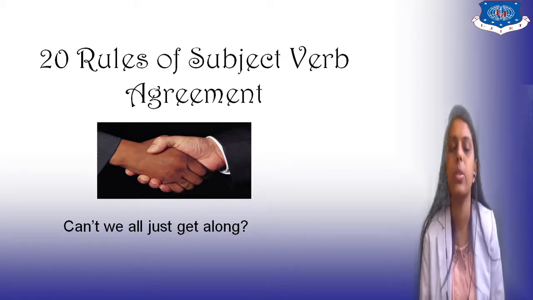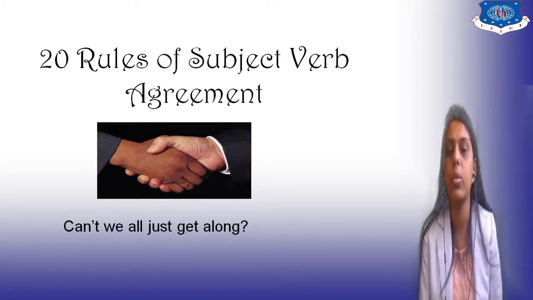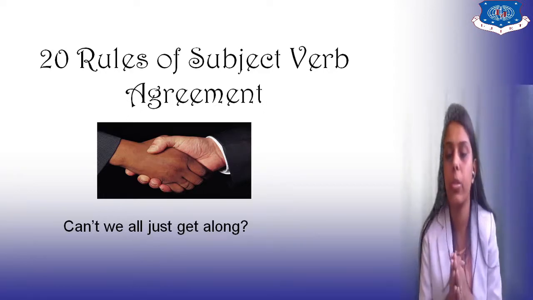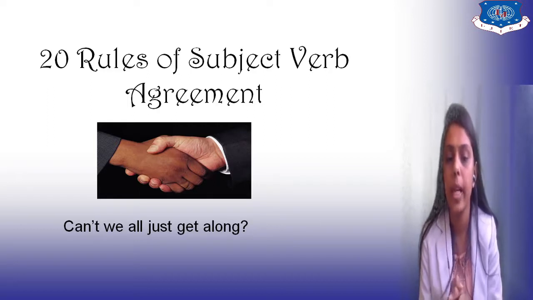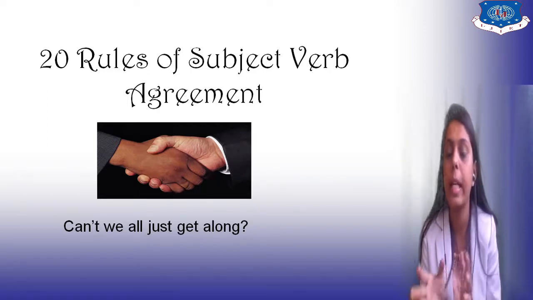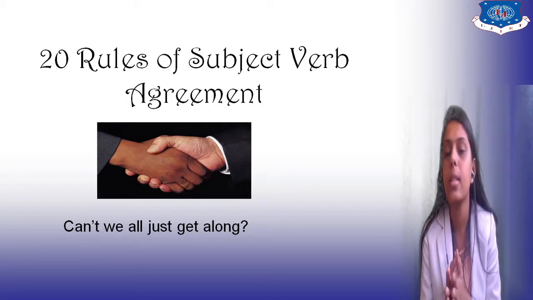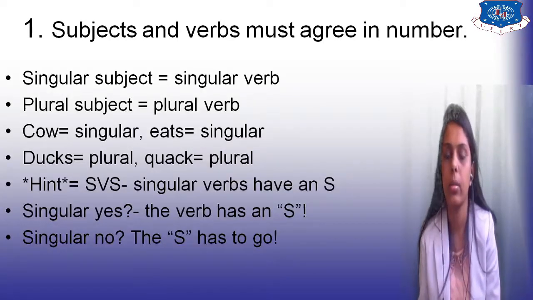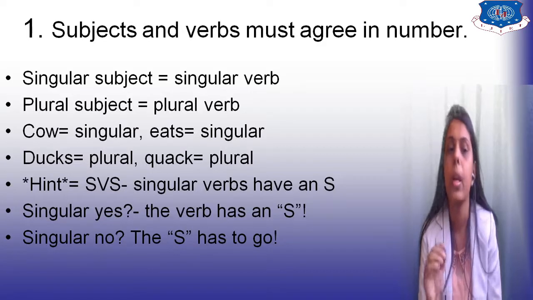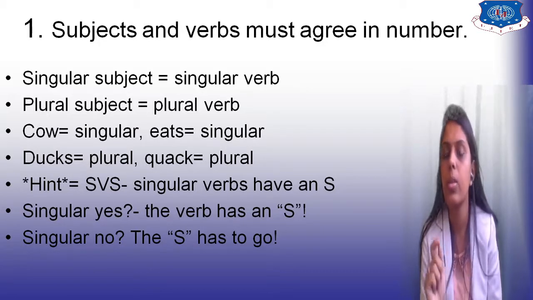Hello everyone. Today we are going to talk about the rules of subject-verb agreement. There are 20 rules which you need to follow for a subject to agree with a verb. How can we make sure that they get along with each other? There are some rules which you need to follow, right? So here are some examples. Singular subject equals singular verb.